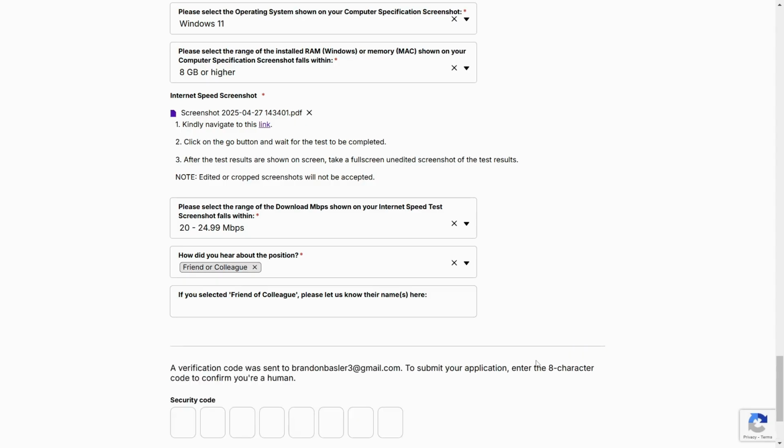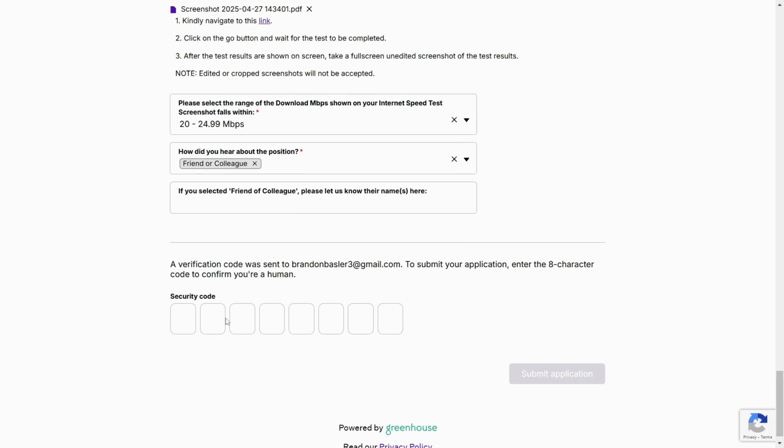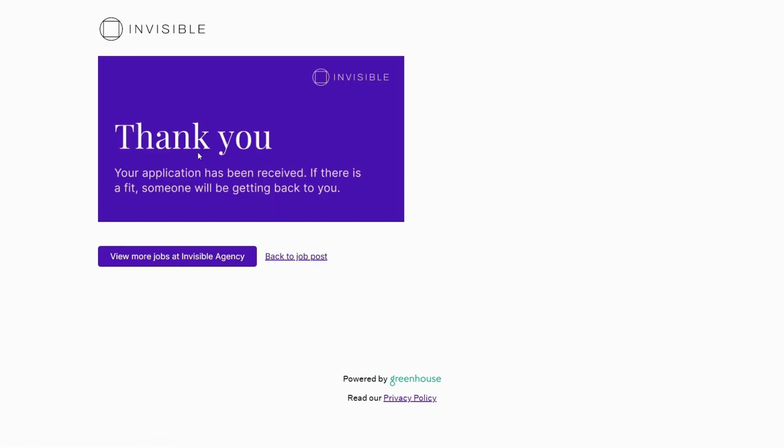And then after that, I think you will be sent a security code, okay? So let me check the security code first. So you just paste the code and then submit the application. And then after that, thank you, application has been received.